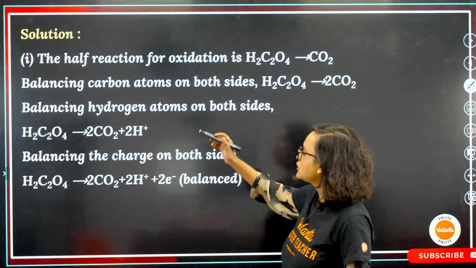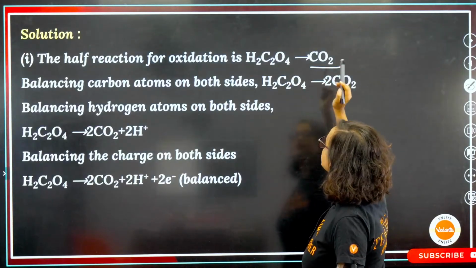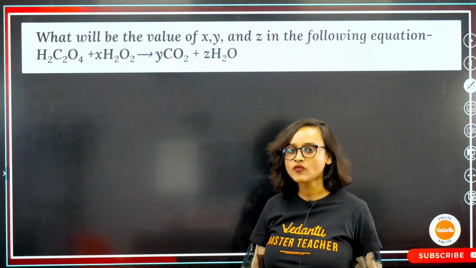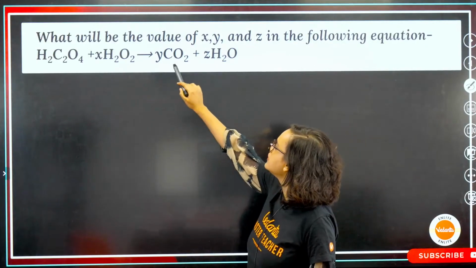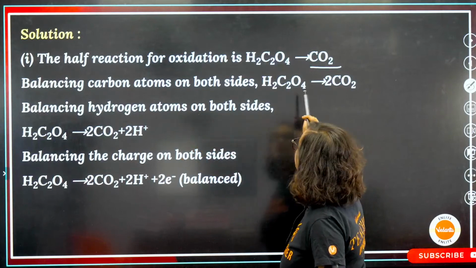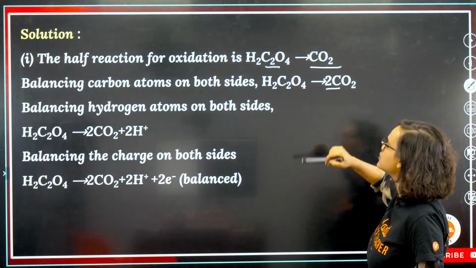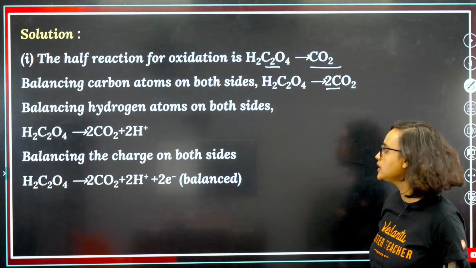So the half reaction for oxidation is very easy. H2C2O4 is giving CO2. Now, if you balance the carbon atoms on both sides, this is C2O4, so we will balance it as 2CO2.